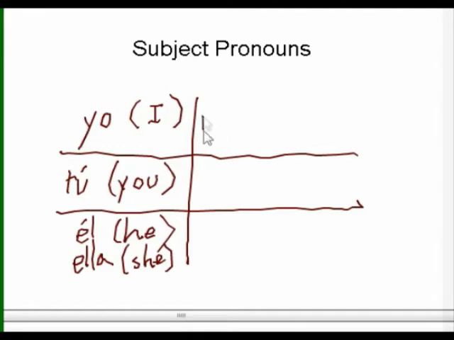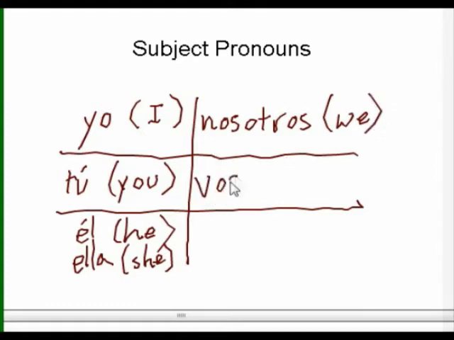The word for we is nosotros. The word for you all is vosotros. And the word for they is ellos.